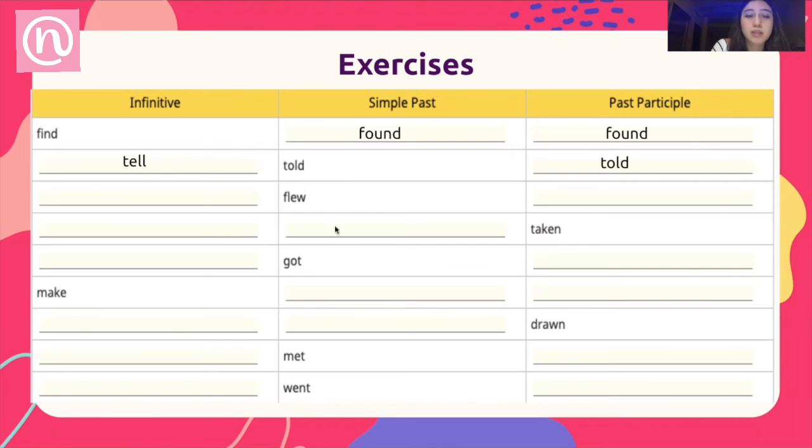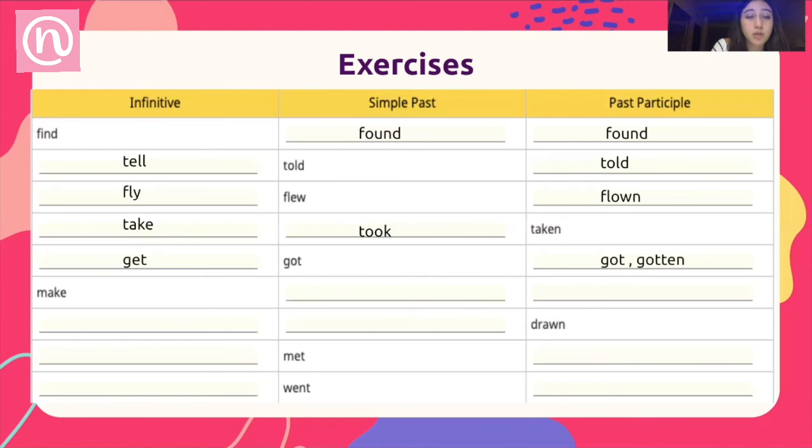Now, the simple past of flew, what will the infinitive of flew be? Fly. Now, the past participle of fly is flown. Now, we have the word taken here. It's in past participle. So, the verb as an infinitive will be take, and in simple past, took. For the word got, in infinitive it will be get, and in past participle is got or gotten.